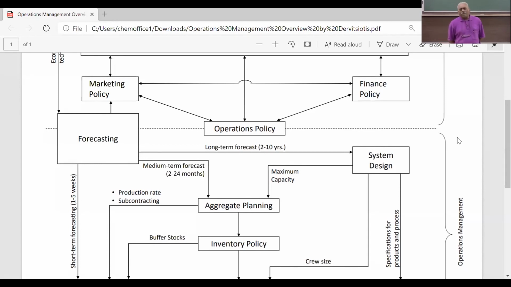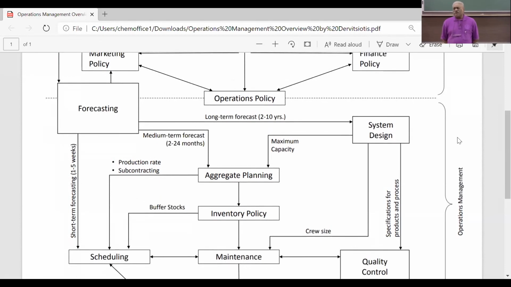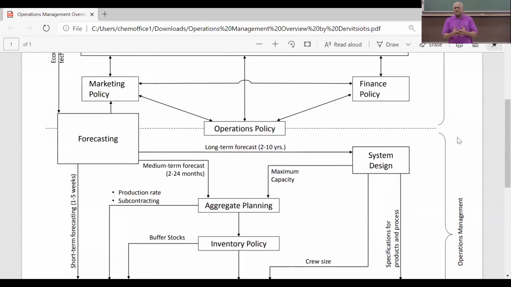You need not become policy specialists, but you should have some general knowledge of how forecasting information, or information in the form of forecast, influences marketing policy, operations policy, and finance policy, and how they have mutual influences. Why? Because a company is a well integrated structure.